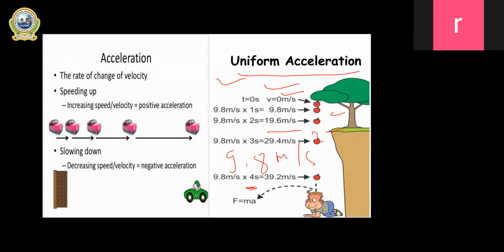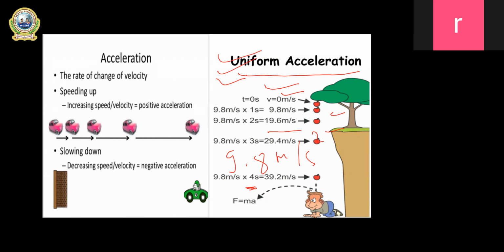This is the acceleration of a falling body, and it comes into motion just because of the gravity of Earth. This is called acceleration due to gravity, and the acceleration produced on a falling body is uniform acceleration when there is no resistance and only one force, the gravity of the Earth, pulling any object from a certain height.